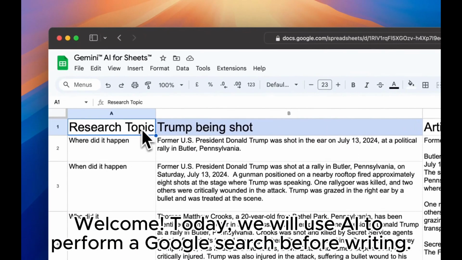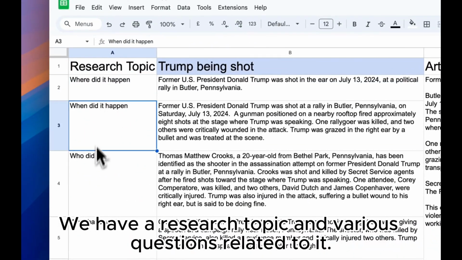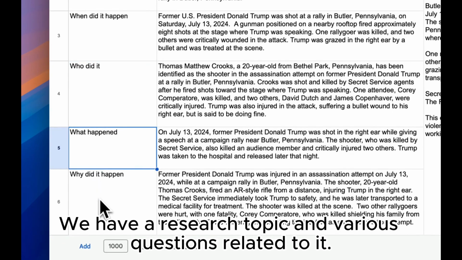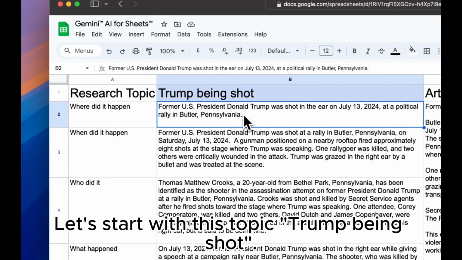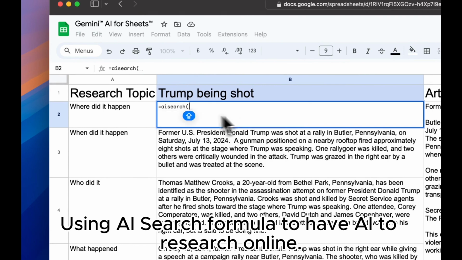Welcome. Today, we will use AI to perform a Google search before writing. We have a research topic and various questions related to it. Let's start with this topic: Trump being shot. Using the AI search formula to have AI research online.